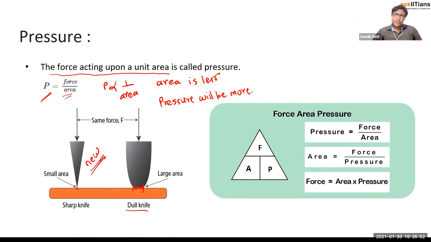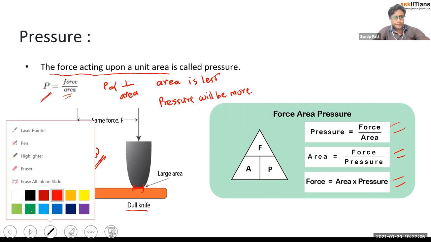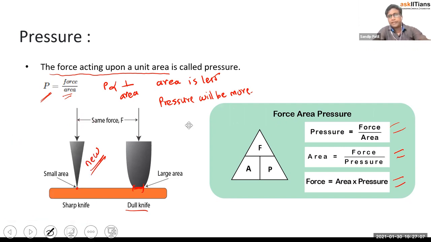Okay. So here you can see the formula: pressure is equal to force upon area, or I can say area is equal to force upon pressure, or force is equal to area upon pressure. Very easy to understand, right? Not at all difficult. Now, let's take one example on this case.